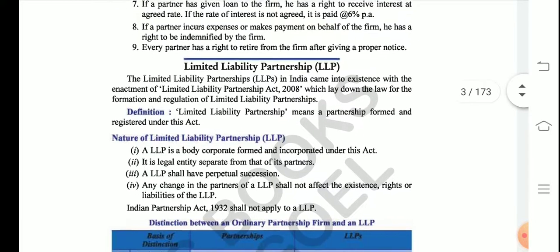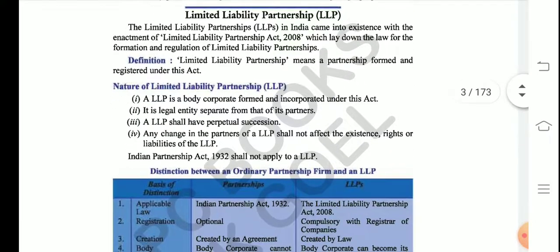So the next topic is LLP. As you can see, the full form of LLP is Limited Liability Partnership. Students, this LLP topic is very, very new. As you can see, the LLP Act 2008, the year is mentioned here. It's known as LLP Act 2008. It was formed in the year 2008.